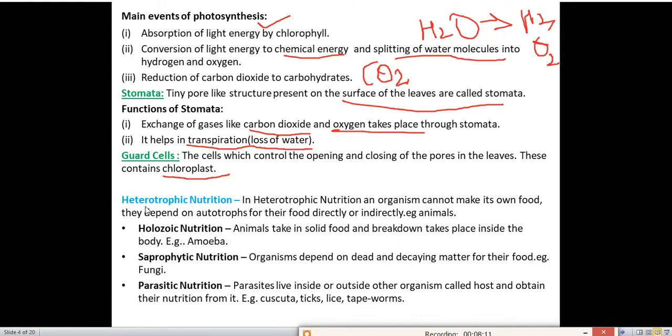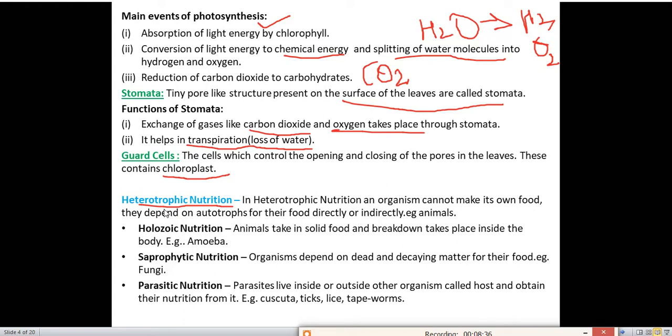Next type of nutrition is heterotrophic nutrition. We have read about autotrophic nutrition. In autotrophic nutrition, what have we read? Autotrophic nutrition is that nutrition in which an organism can make its own food, with the help of which process? Photosynthesis. Next one is heterotrophic nutrition. In heterotrophic nutrition, an organism cannot make its own food. It depends on autotrophs directly or indirectly for its food.